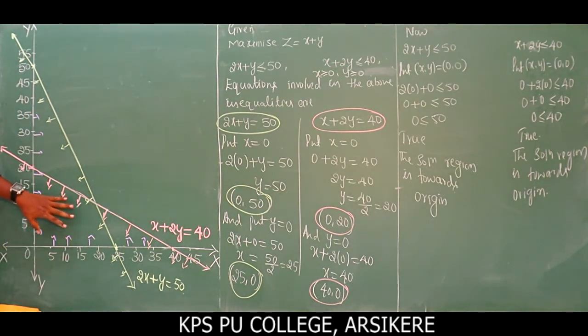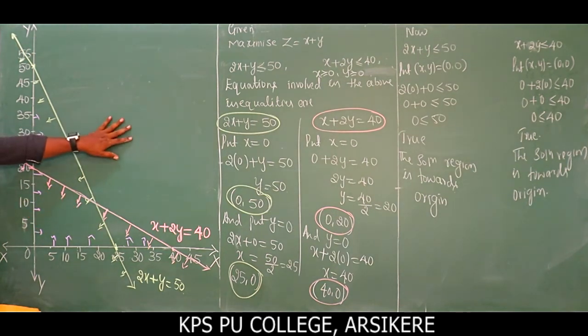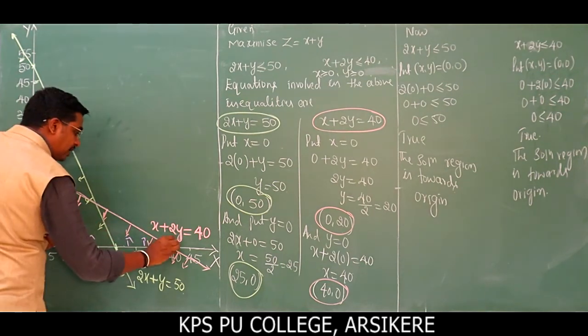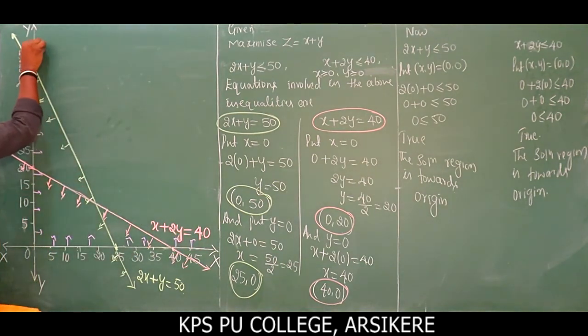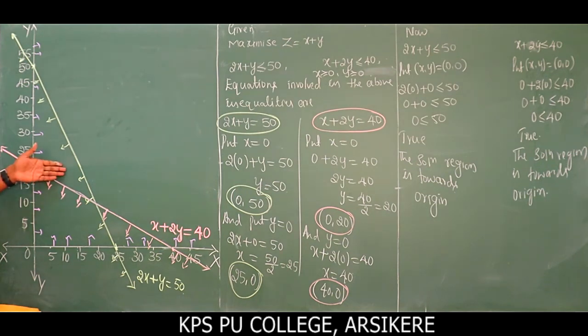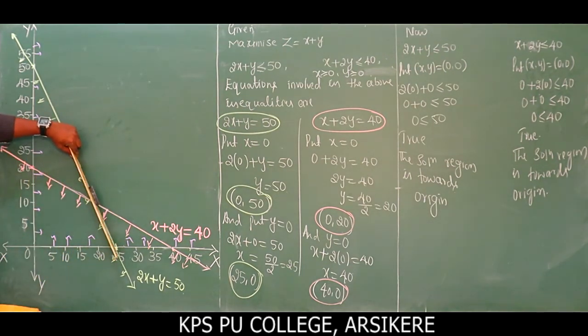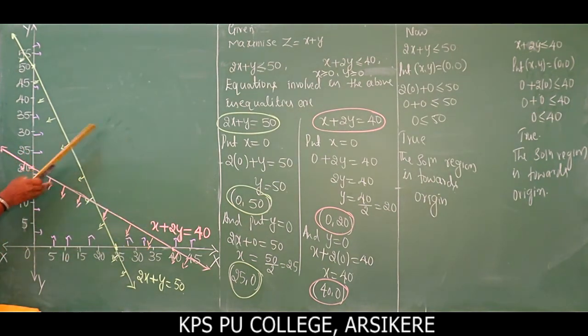Look, if you observe this region, let me also observe another region. Look here, this is not a feasible region because it satisfies only x greater than or equal to 0 and y greater than or equal to 0. What about the rest of the inequalities? They are not satisfied. Just observe here: x plus 2y less than or equal to 40 is satisfied, 2x plus y less than or equal to 50 is satisfied, y greater than or equal to 0 is satisfied, and x greater than or equal to 0 is also satisfied.